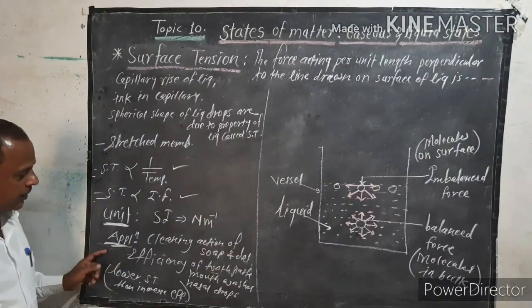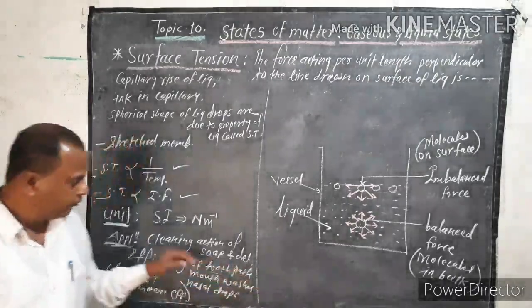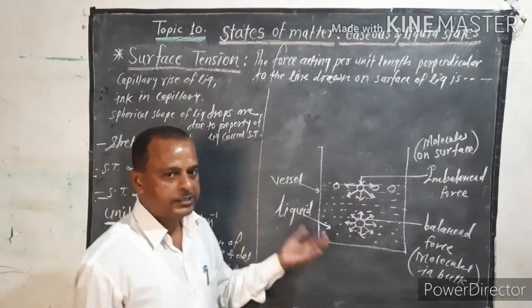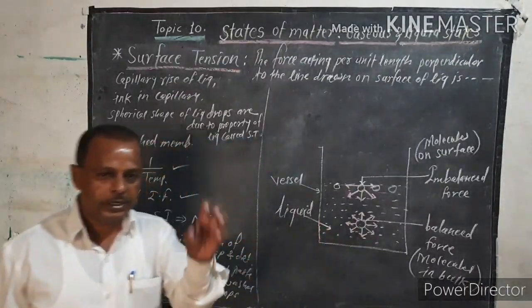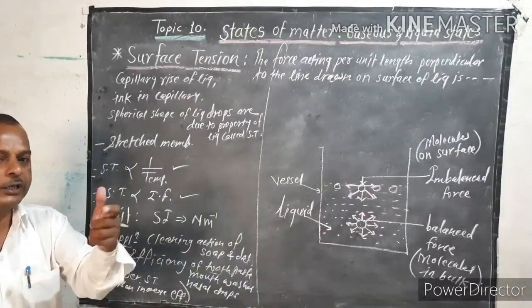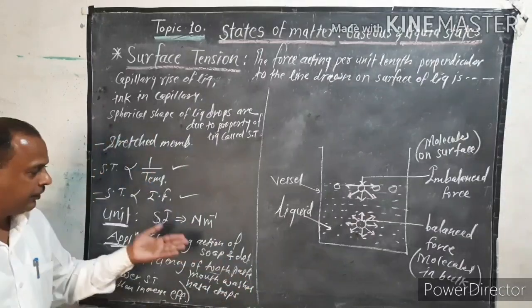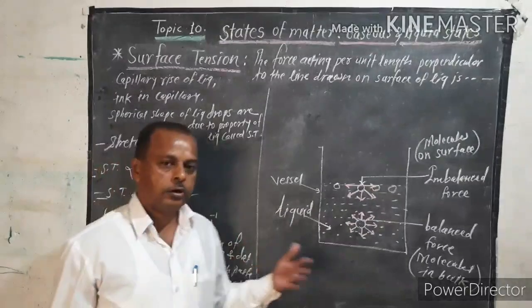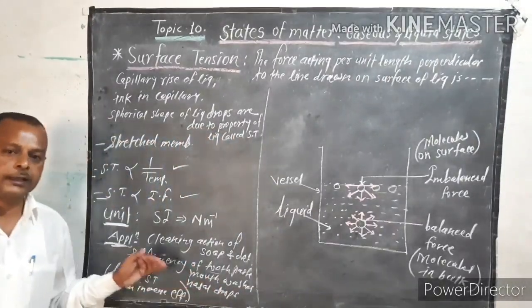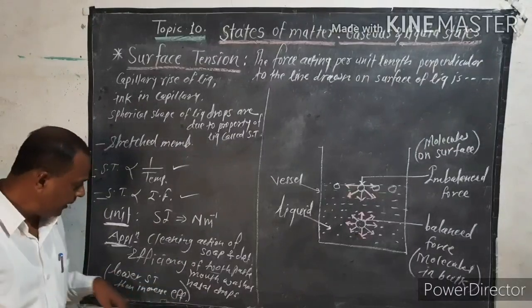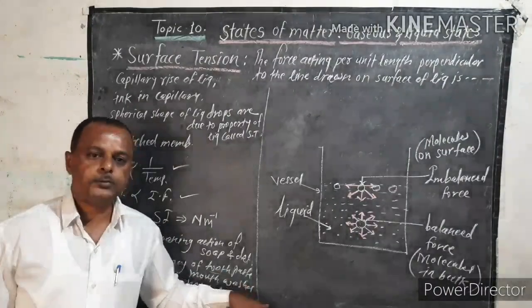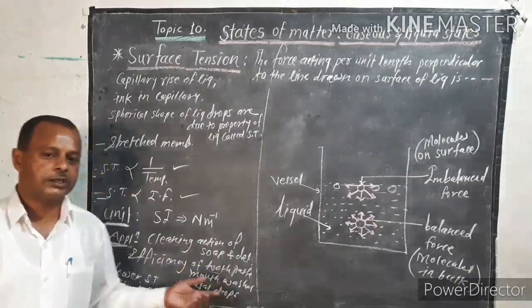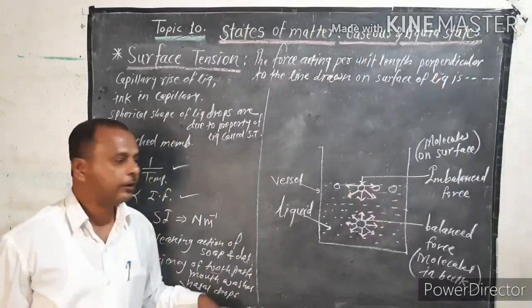Now the general application: surface tension is useful in the cleaning action of soap and detergent. By lowering the surface tension, the water penetrates the oil and mud present in the cloth. Therefore, easy washing of the cloth takes place by lowering the surface tension. In the same way, the efficiency of toothpaste, mouthwashes, and nasal drops is also increased by lowering the surface tension.